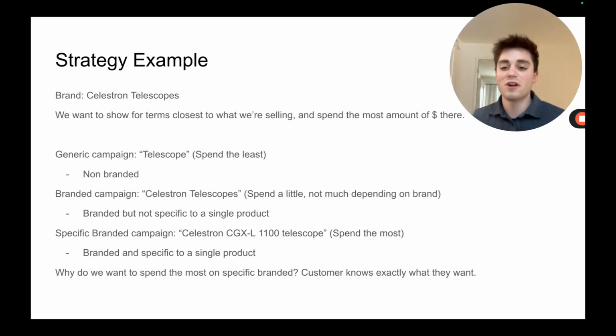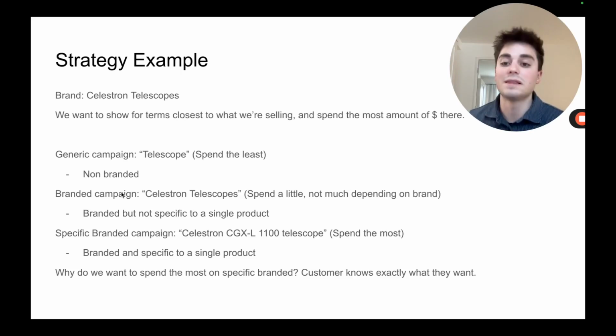For a generic campaign, we're probably not willing to spend as much on someone looking up a telescope versus someone looking up a Celestron telescope, because if we're selling Celestron telescopes, we have more of a chance of making a sale if somebody searches Celestron telescopes versus just telescopes. And we have the highest chance of getting the sale if someone looks up Celestron CGXL 1100 telescope, because it's exactly what we're selling, down to the exact SKU.